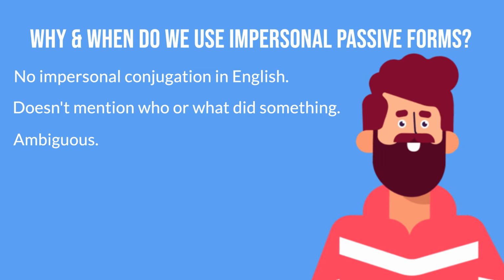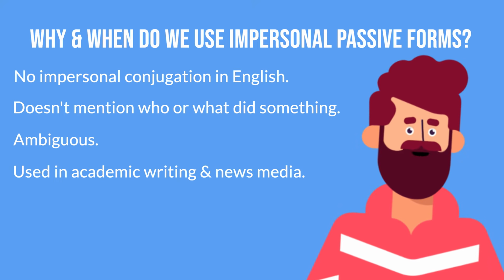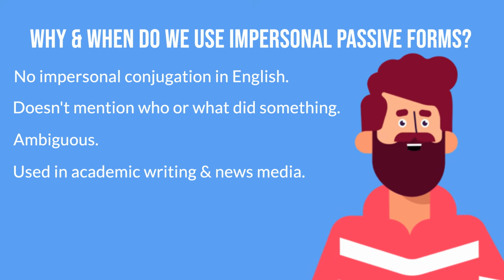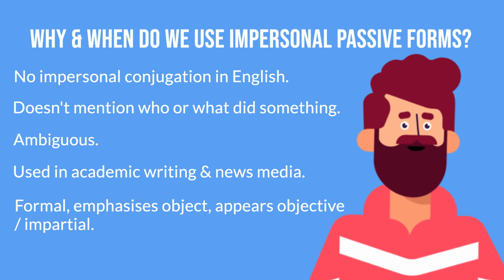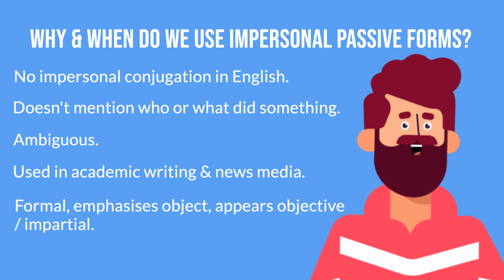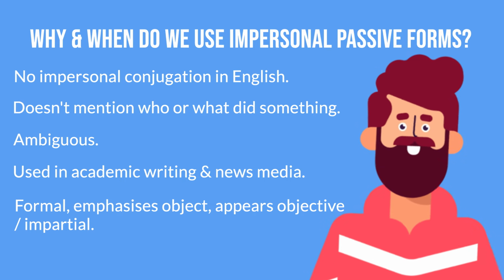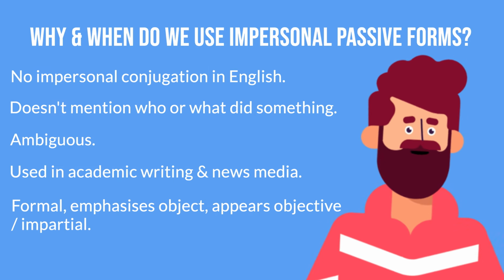This form is often used in academic writing and news media. This is because it has a formal register, it emphasises the object and gives the impression of impartiality or objectivity. However, there is a tendency in modern English to avoid the passive voice as much as possible, to be as clear as possible. Have you got it? Let's have a look at a couple of examples together.